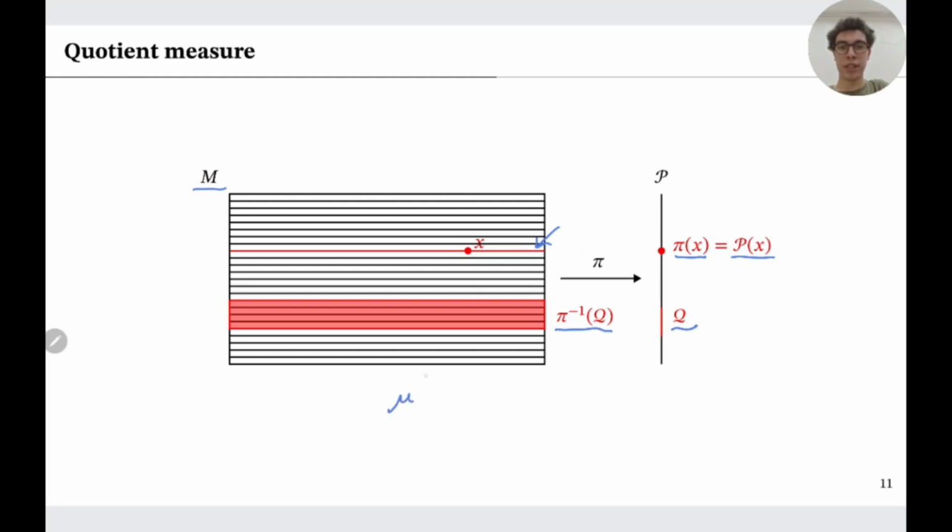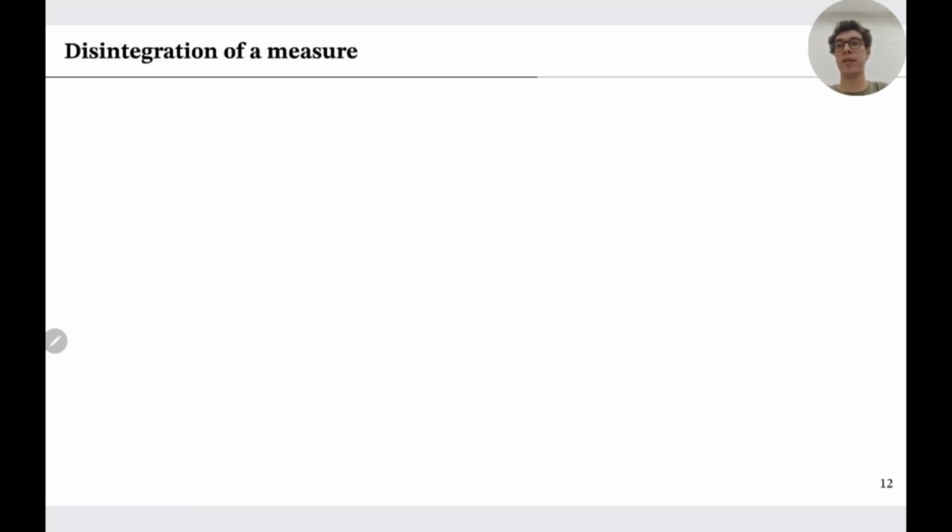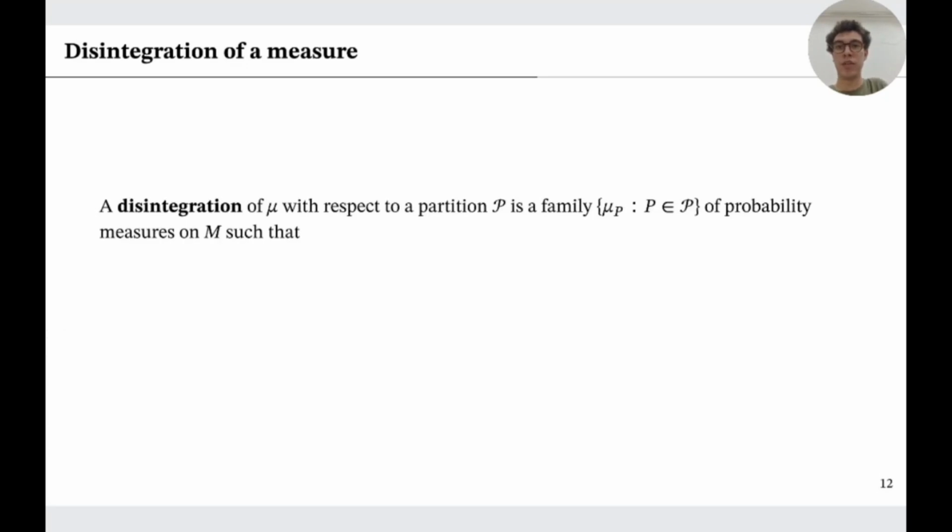Our original measure is defined in the space M, and the new measure is defined in the space P of the partitions. Let us now explain what is the disintegration of a measure. The disintegration of mu with respect to the partition P is just a family of probability measures, this family mu P. Each probability measure is defined on M, but the first property is that mu P gives total measure to the set P. So the measure mu P lives on the set P.